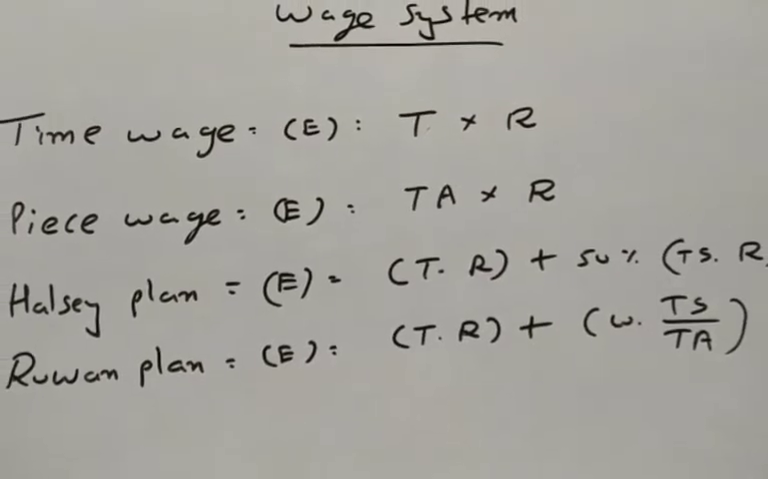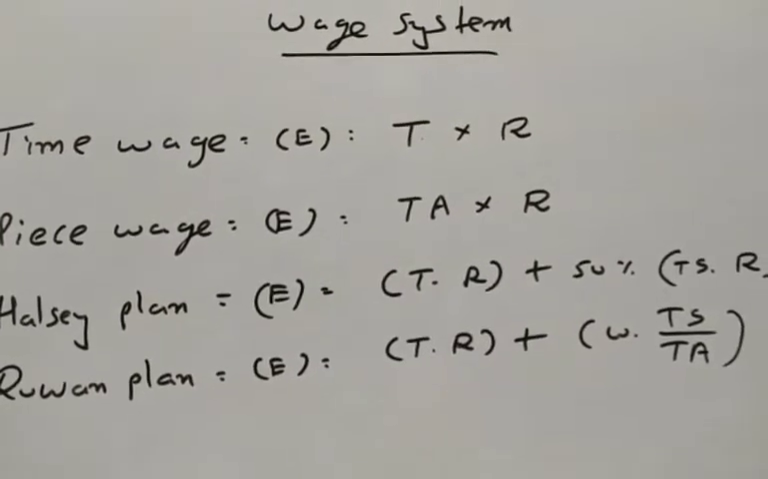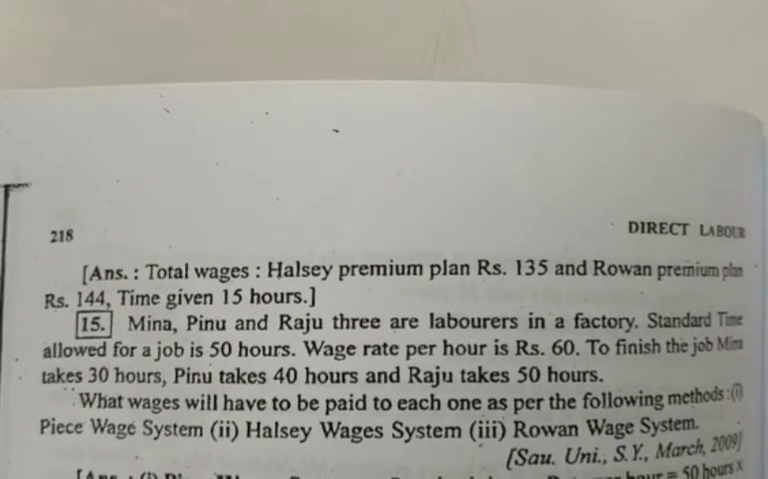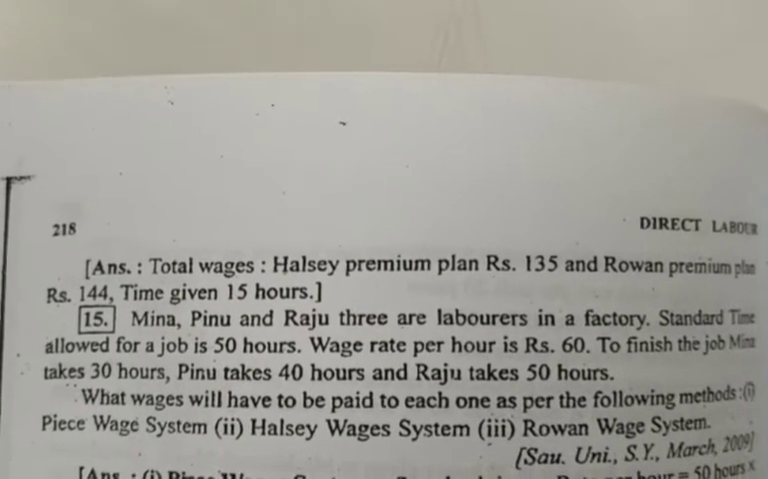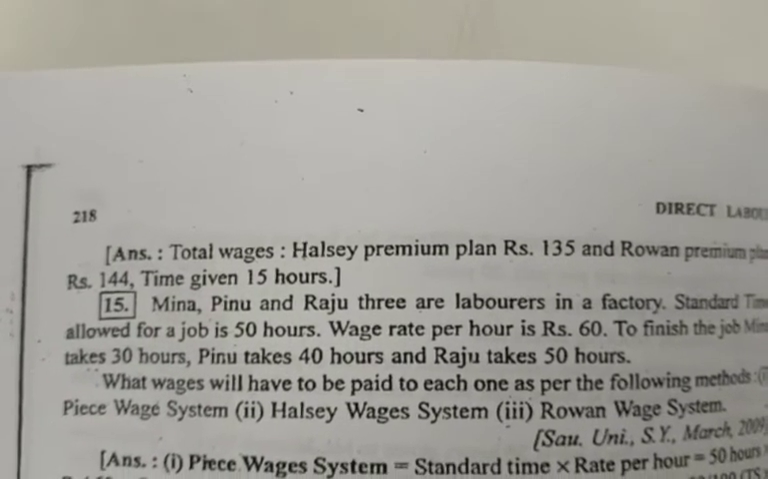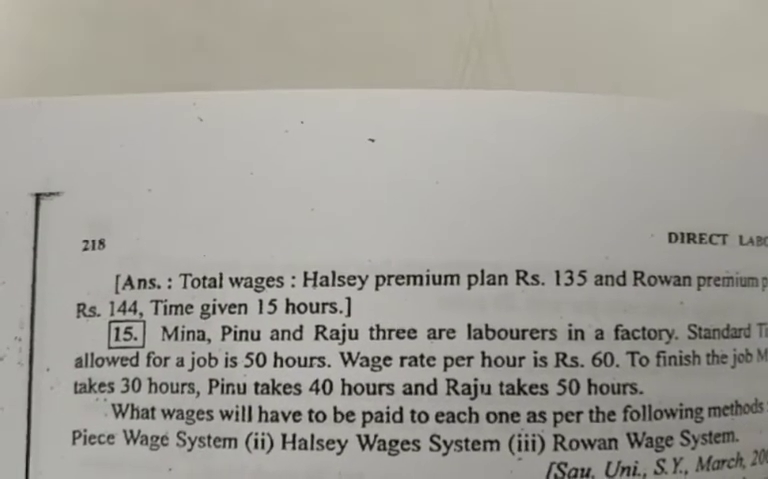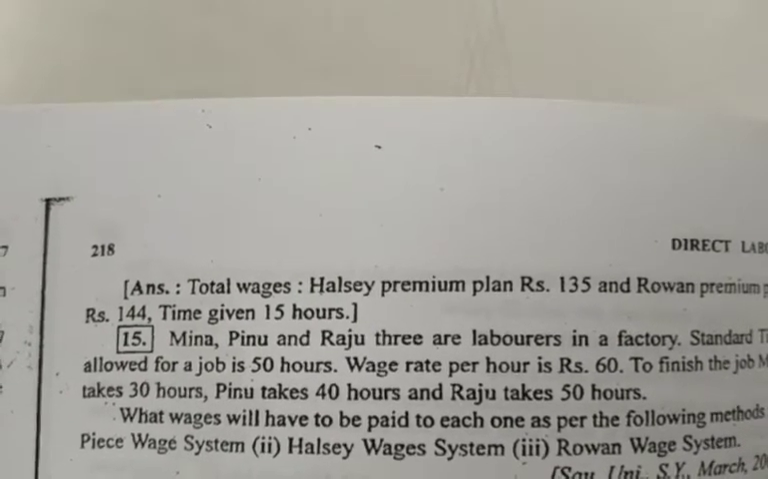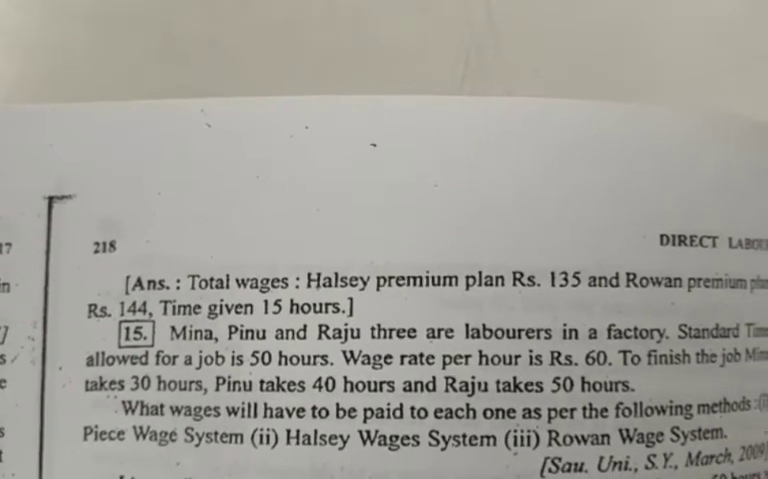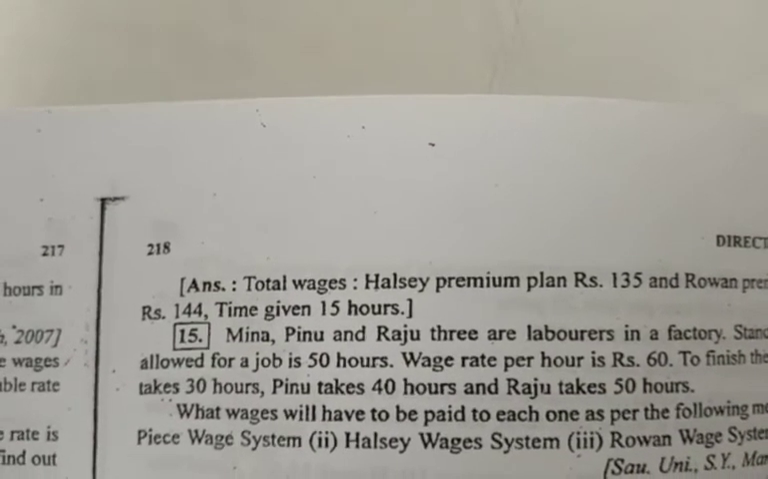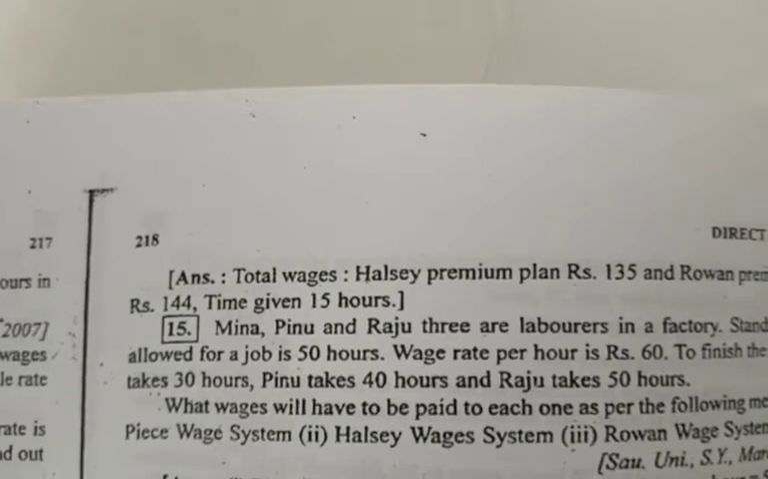Now we take some examples. Meena, Pinu and Raju are 3 laborers in a factory. Standard time allowed to them is 50 hours. Wage rate per hour is 60 rupees. Meena takes 30 hours, Pinu takes 40 hours, and Raju takes 50 hours. Find the wage according to all the 4 systems.